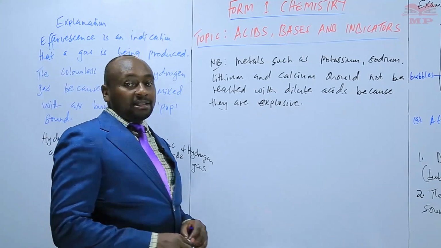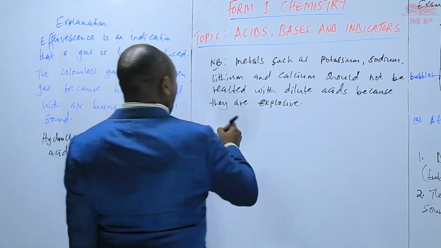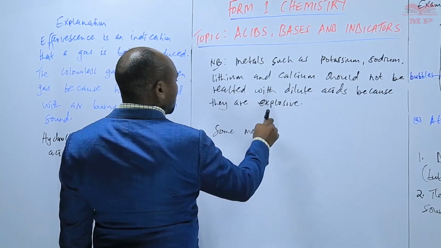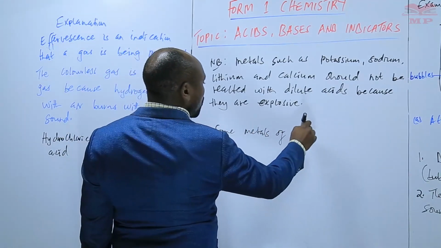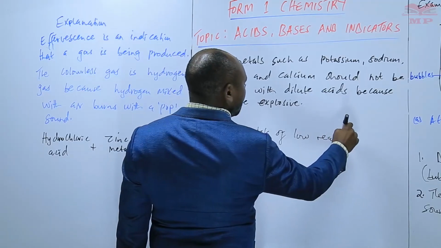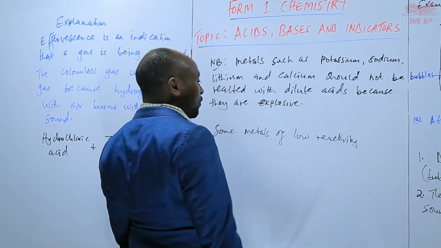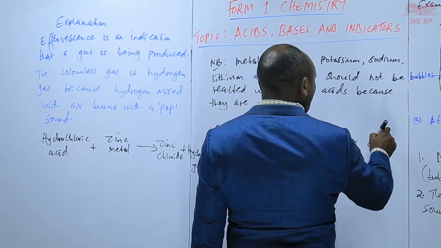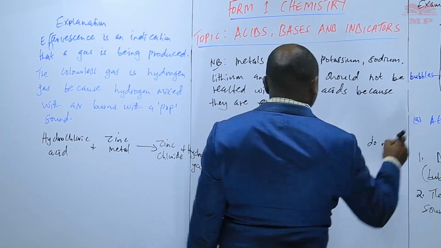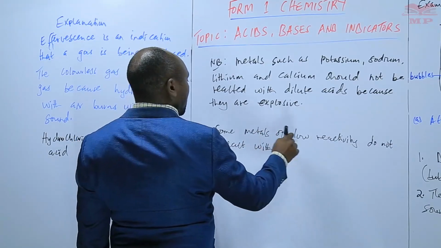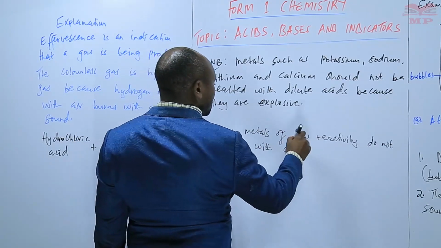We also have some metals that do not react with dilute acids because they are very low in terms of reactivity. So we can say that some metals of low reactivity do not react with dilute acids.